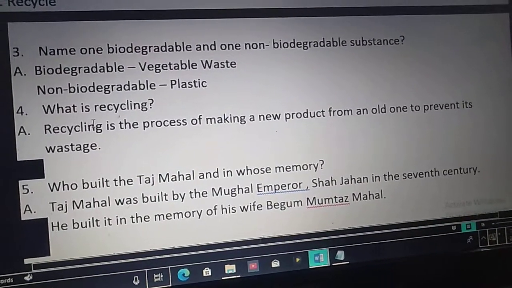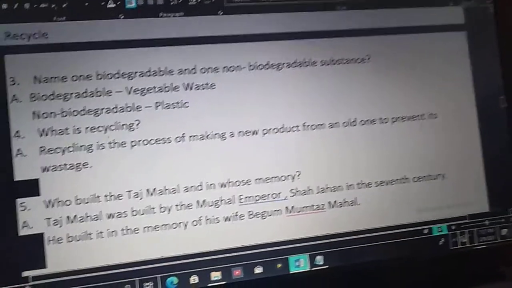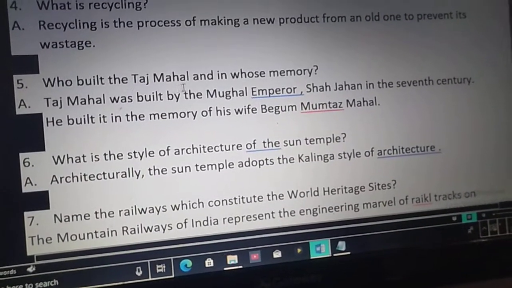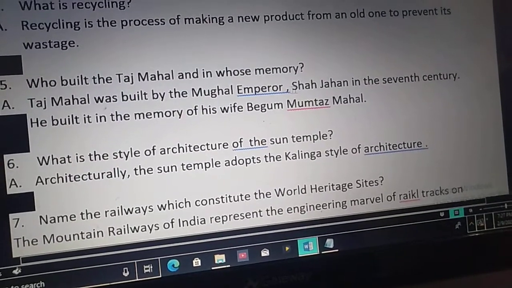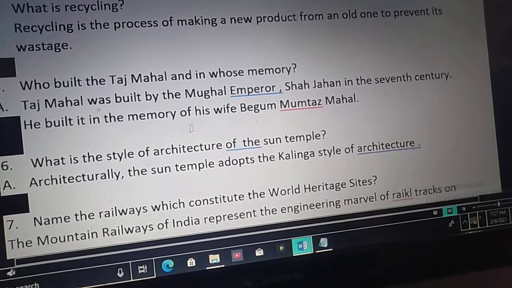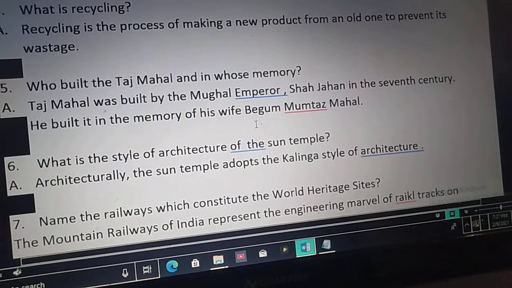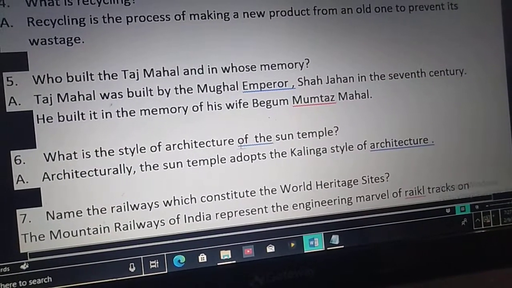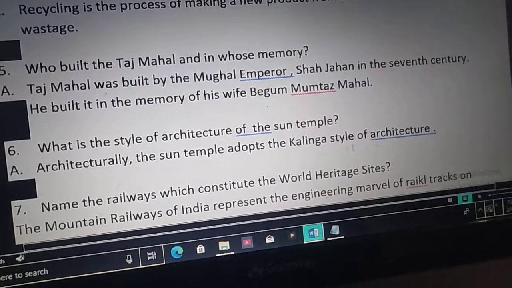Next one, what is recycling? Recycling is the process of making a new product from an old one to prevent its wastage. Next one, who built the Taj Mahal and in whose memory? Taj Mahal was built by the Mughal Emperor Shah Jahan in the 17th century. He built it in the memory of his wife Begum Mumtaz. Sixth one, what is the style of architecture of the Sun Temple? Architecturally, the Sun Temple adopts the Kalinga style of architecture.